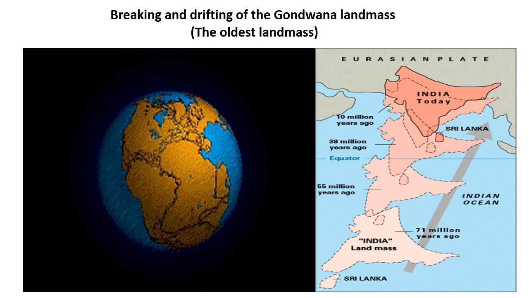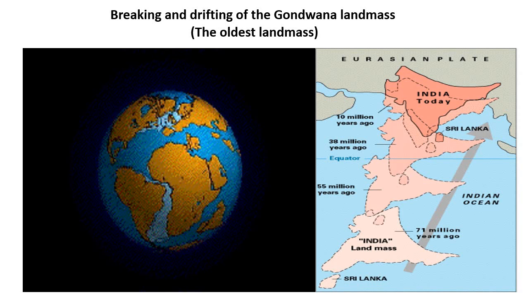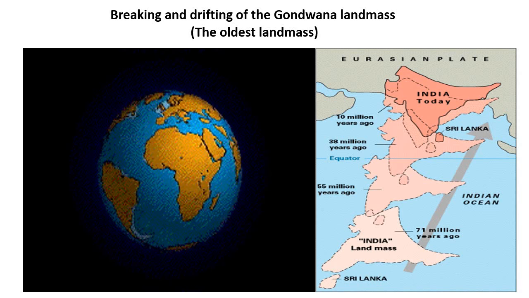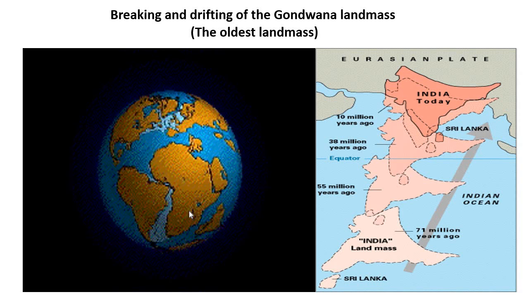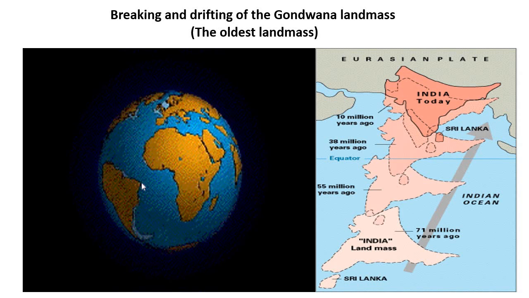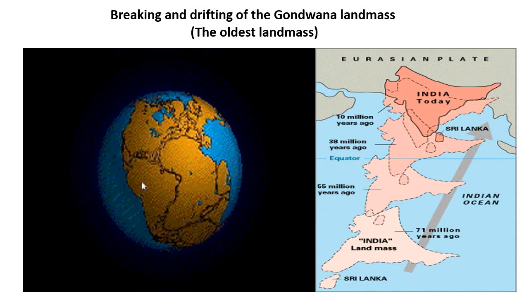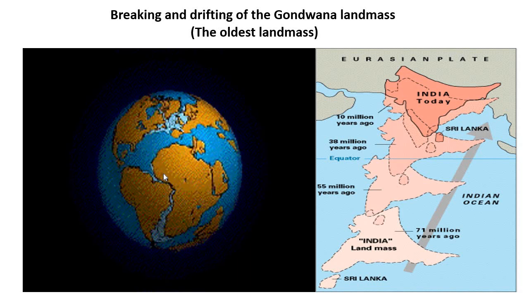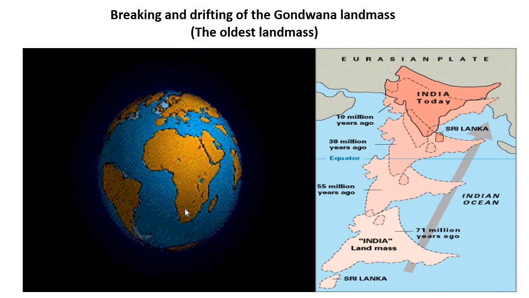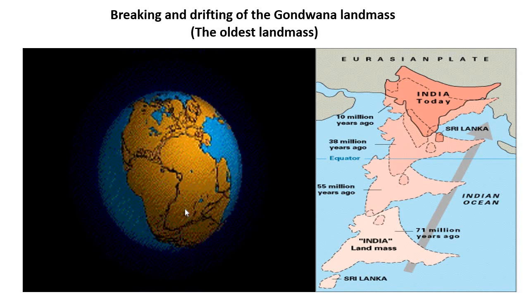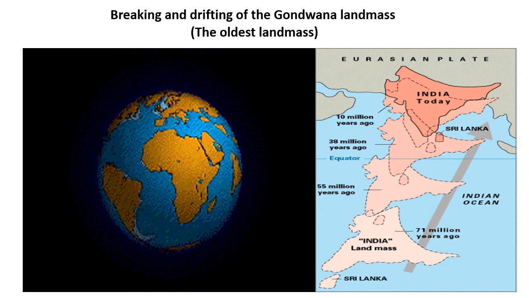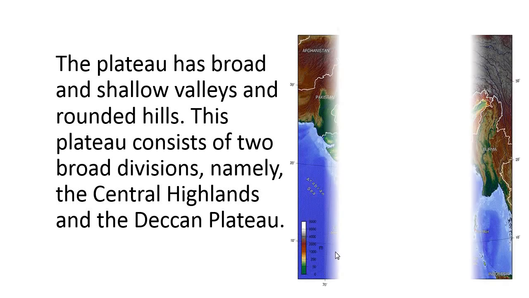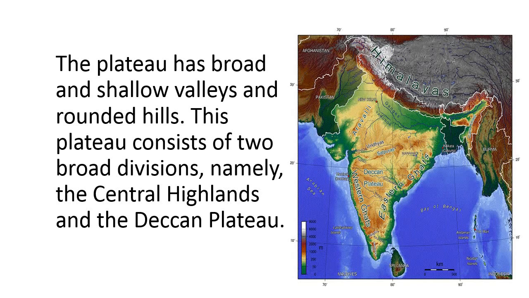All the continents drifted away. Earlier they were joined together. This is the figure. Earlier it was joined together, and slowly they all started drifting away from each other. Breaking and drifting took place, and this movement is still going on today. Again, back to the peninsular plateau.